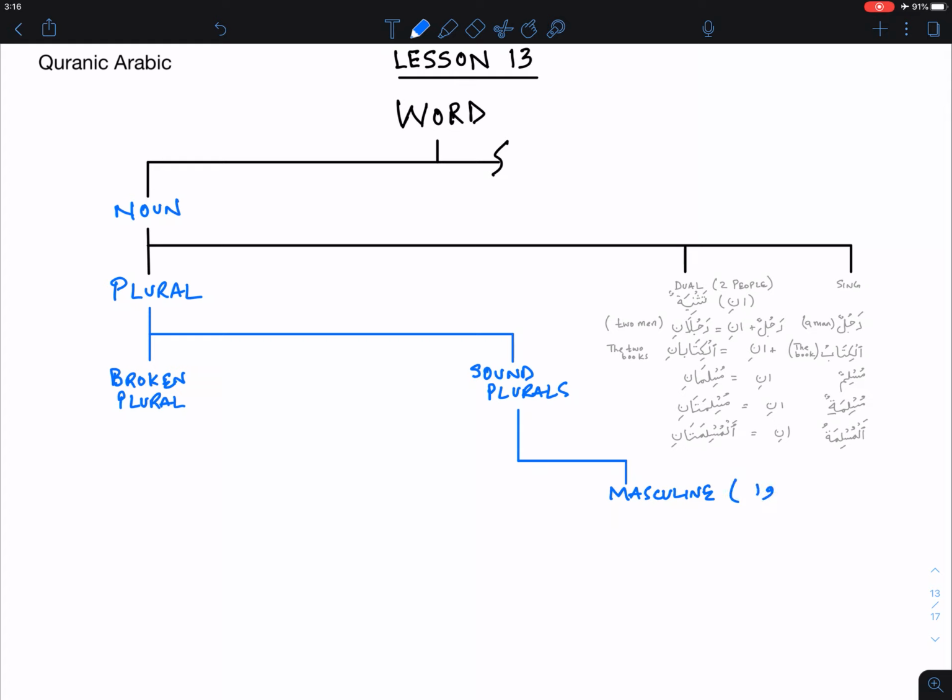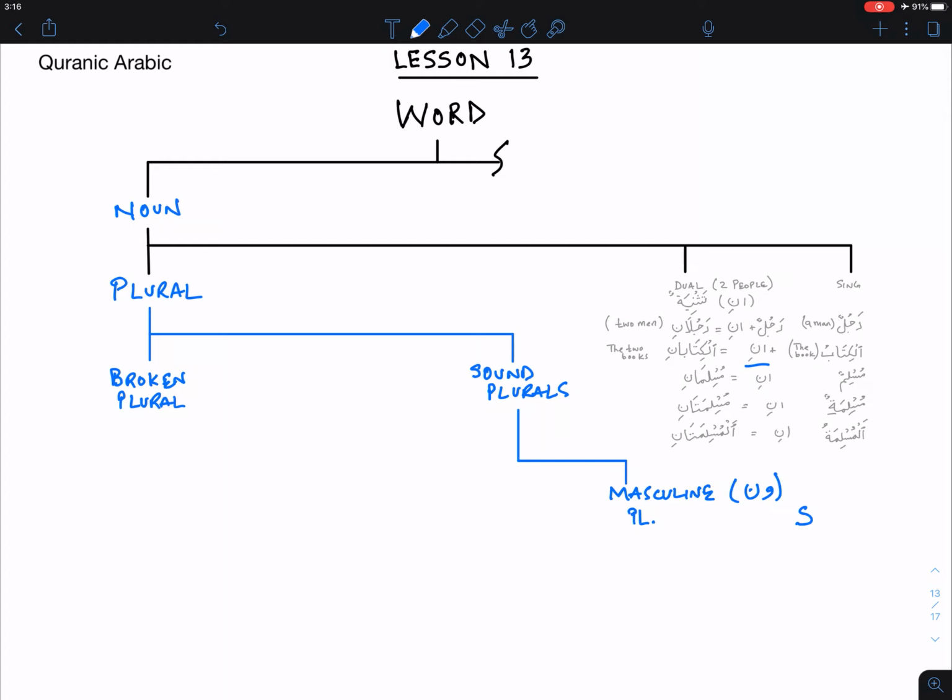If you look at the top, we were adding alif and noon with a kasra on the noon up above in the dual case, which is right here. But in the sound plurals, we add a waw and a noon. So now let's look at some examples. I'm going to put the singular words here and the plural words here.